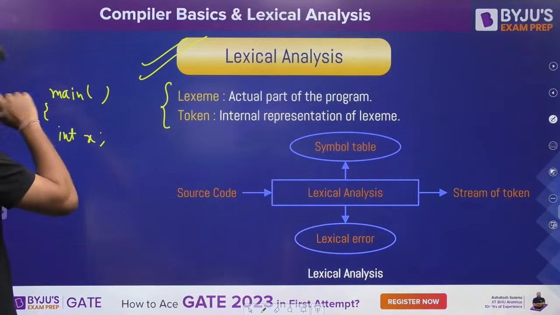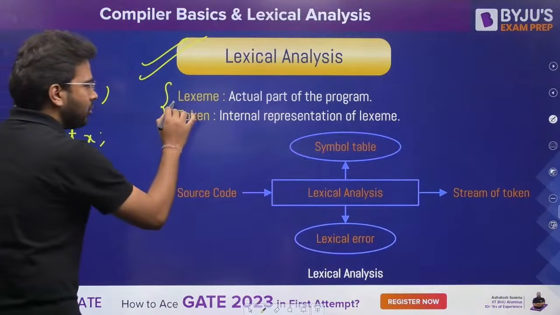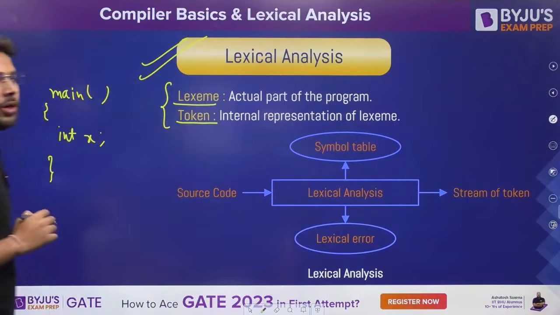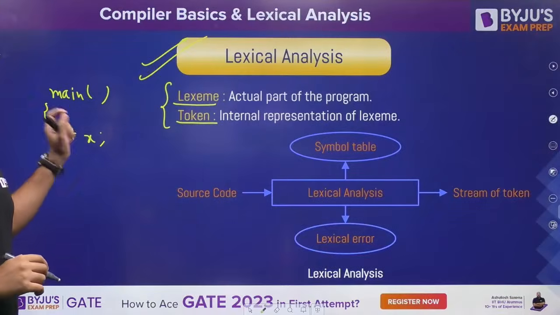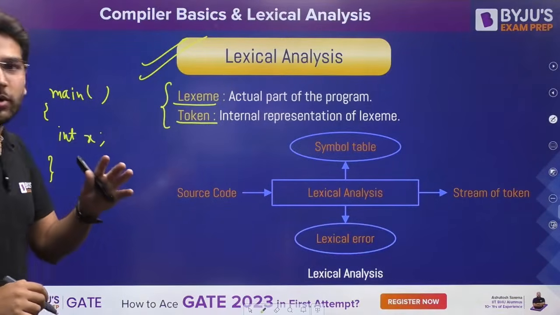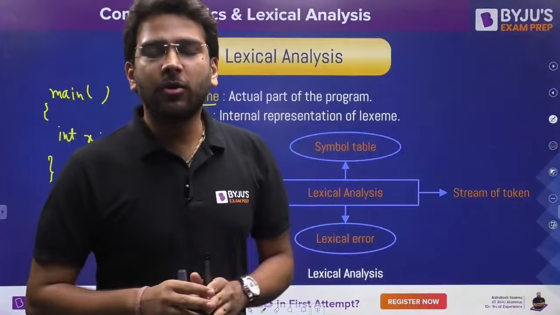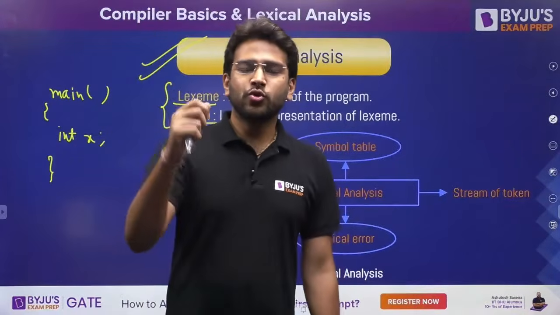Now we have this code, right? There are two terms, one is lexeme and one is token. Whatever I am writing in my source code, that is called lexeme. That means the actual part of the program. The user is writing a C program or C++ program or any source code.